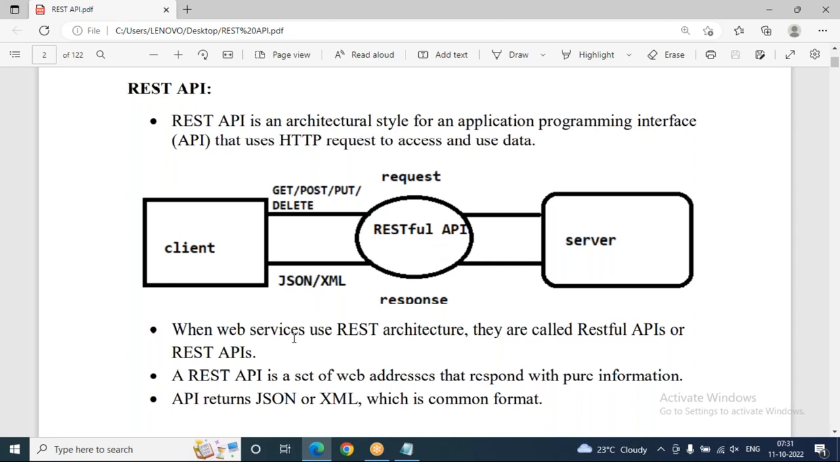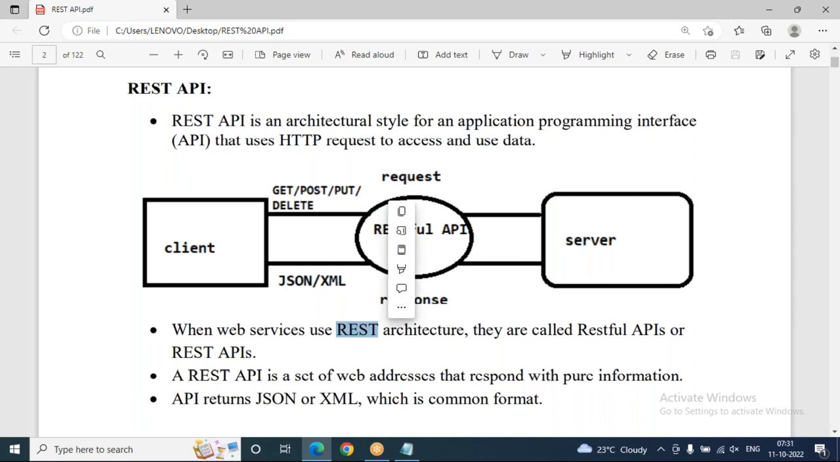When web services use REST architecture, actually this is a web service only. REST API, web API, RESTful services, or web services, all kind of the same thing. In olden days, people used web services, but nowadays, along with web services, they are using an architectural pattern like the REST framework. That's what we can call a REST API, or RESTful services, or RESTful APIs. When web services use REST architecture, they are called RESTful APIs or REST APIs. Okay, REST is an architectural pattern, I can say that.